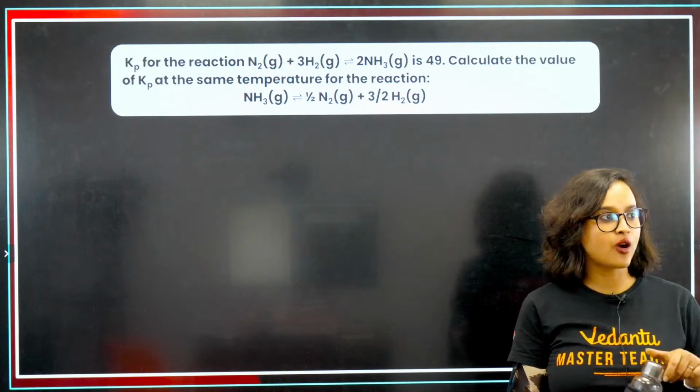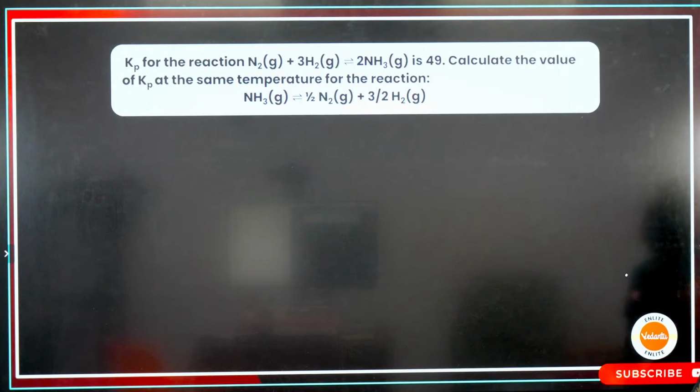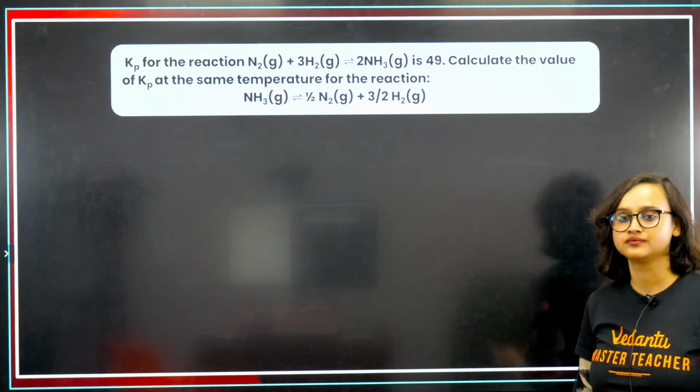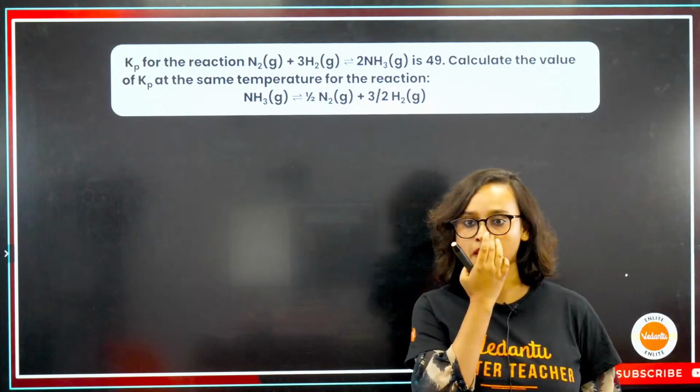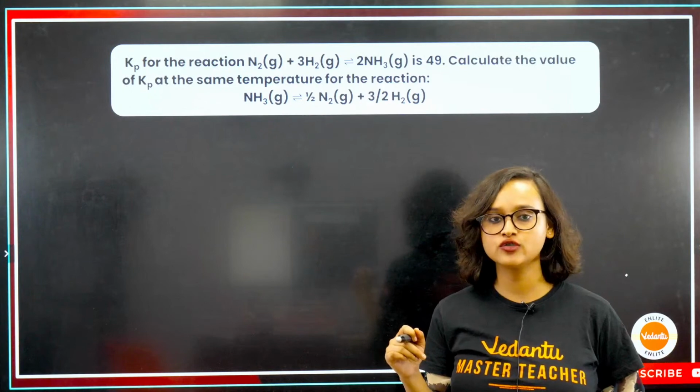I see that Calvin and Robin are done. Anybody else? Okay, now can I show you the solution? Let me show you the solution.